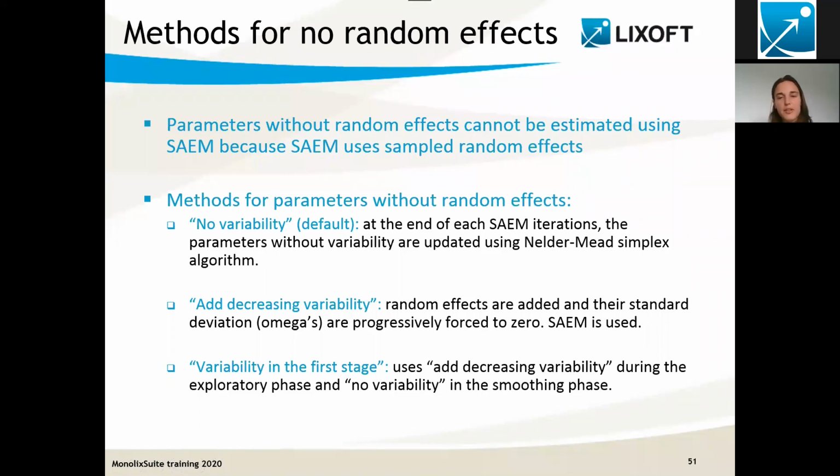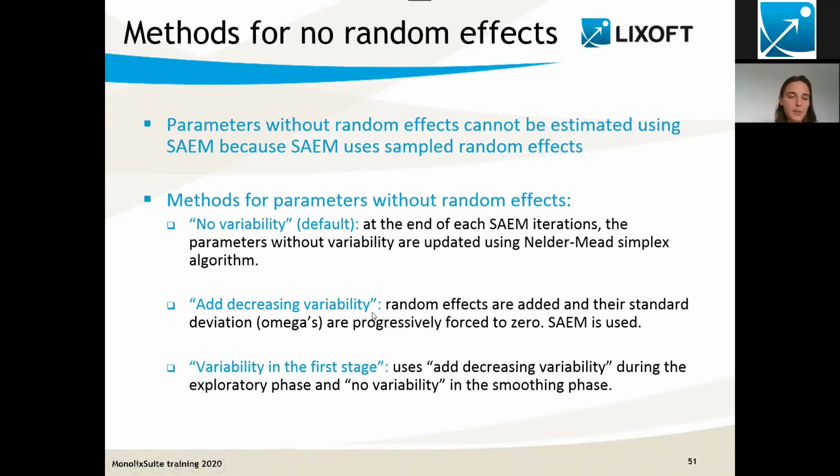We estimate the parameters with random effects with SAEM, and between each SAEM iteration, we update the parameters without variability using this Nelder-Mead simplex algorithm. It works well in most cases. In case you see trouble and have difficulties converging, you can switch to another method.